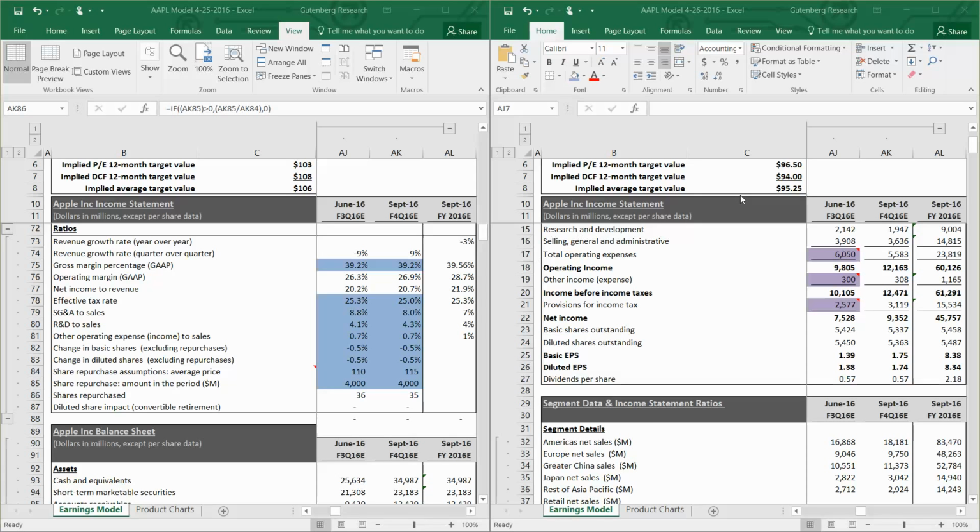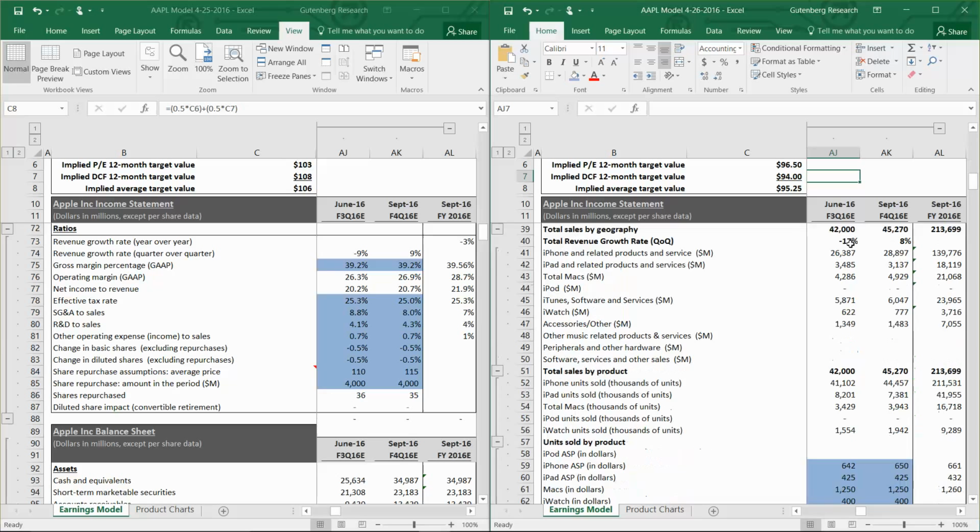So right now, shares are down about 6% in after hours. Based on our model change, prior to this release, we were estimating a share valuation of about $106 per share, and now we're down to $95.25. So our model is predicting about a 10% decline in overall share price. And we can take a look at how we got to that.